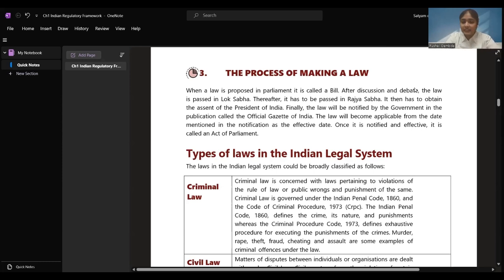Let's see official Gazette. I'll just show you official Gazette of India. Here we can see this is the official Gazette of India. In this, an act of parliament is published, and the date which they mention, that it is effective from this date, will be the date from which this law will be applicable for India or any portion or state that they have mentioned.